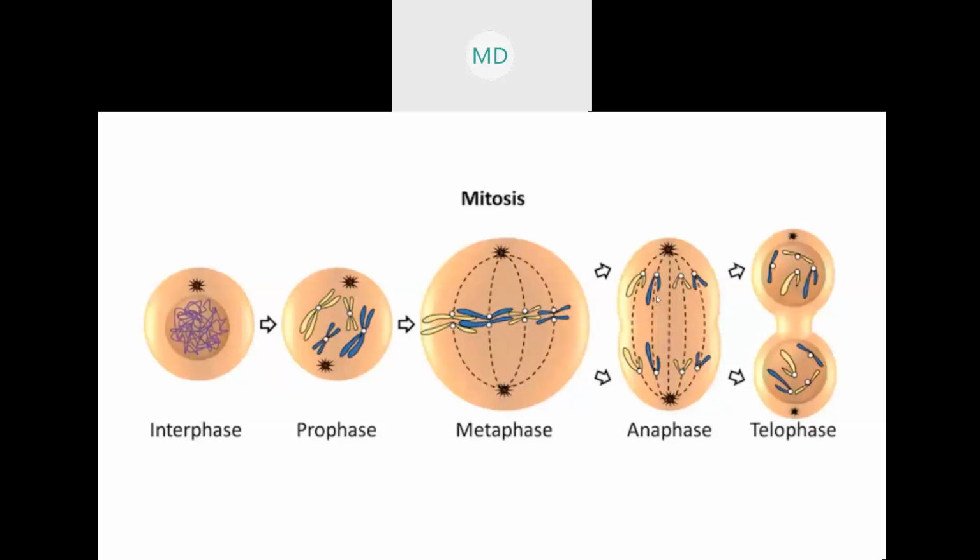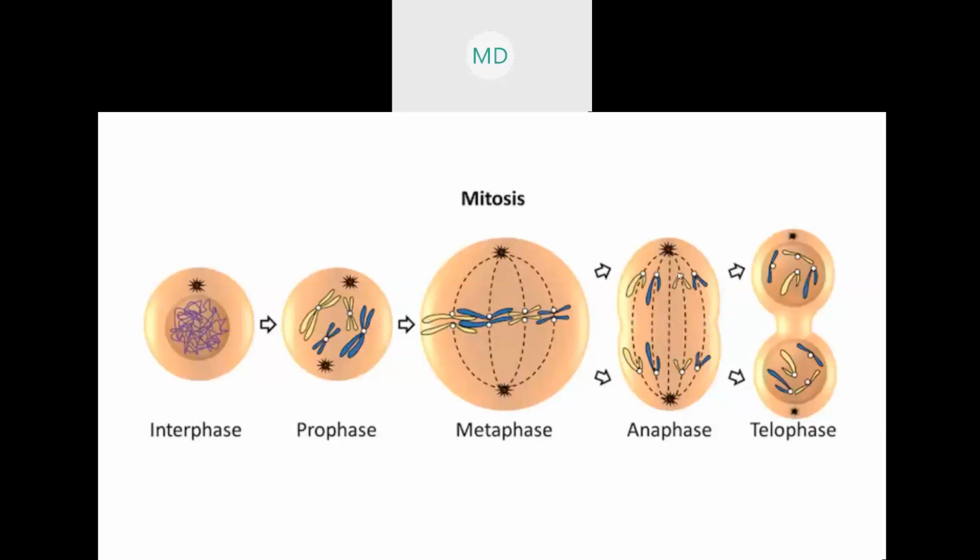During anaphase, the spindle fibers will shorten, and they will pull the sister chromatids towards the poles. Don't draw this. This is not a proper diagram actually. Don't follow this completely. These are not there.